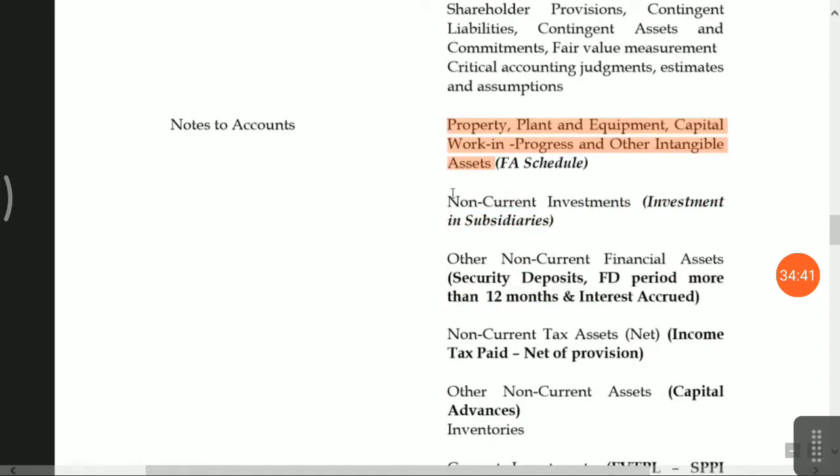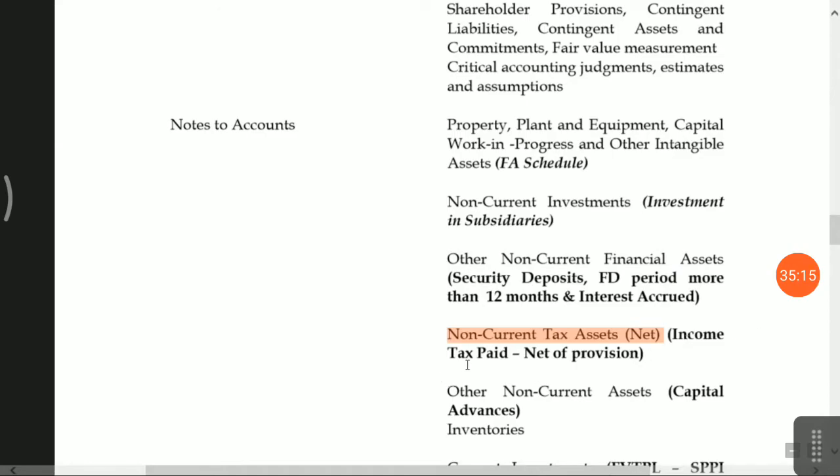Okay, then non-current investments, that is the investment in subsidiaries, that is the amortized cost concept. Then other non-current financial assets. What types are other non-current? Examples I have given: security deposit, FD with maturity of more than 12 months, and interest accrued. That is the example of other non-current financial assets. Okay. Non-current tax net, you have to do net off. Net off means your gross liability minus provision.